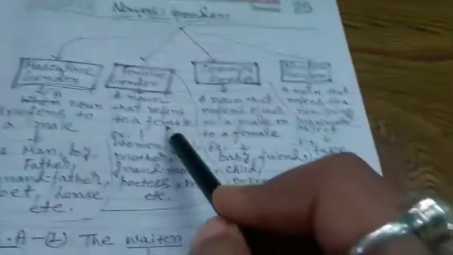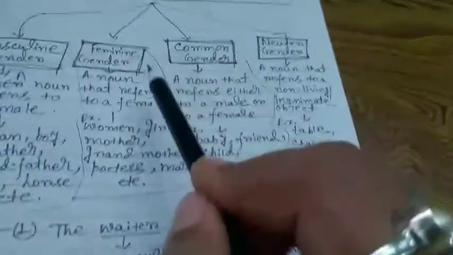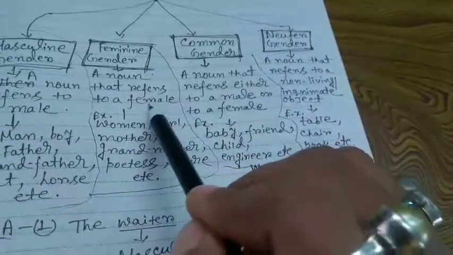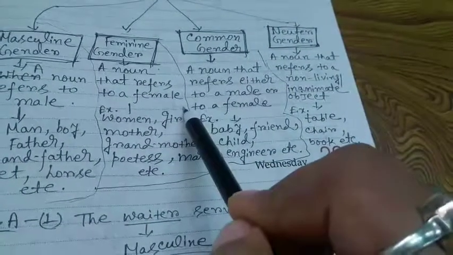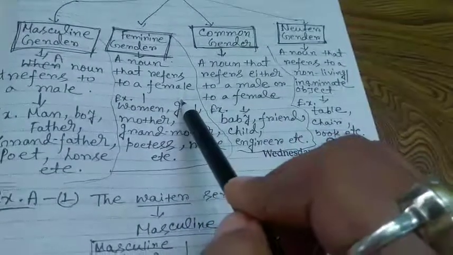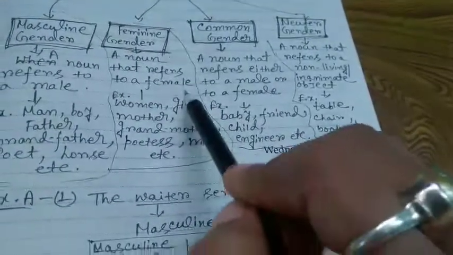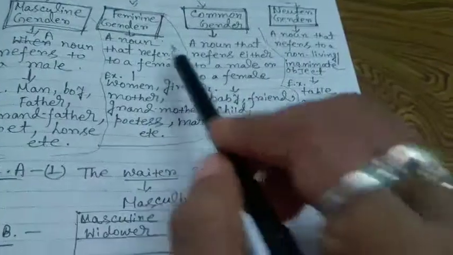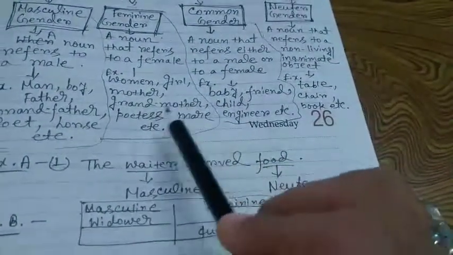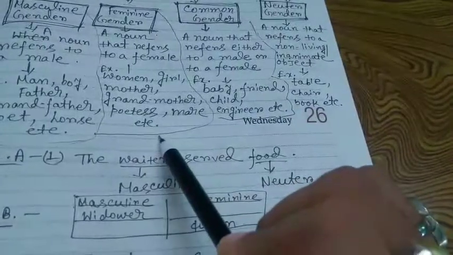What is feminine gender? It is exactly opposite of masculine gender. Feminine gender is that noun which refers to a female. Means a noun that refers to a female, that noun is known as feminine gender. Example: women, girl, mother, grandmother, poetess, mayor, etc.